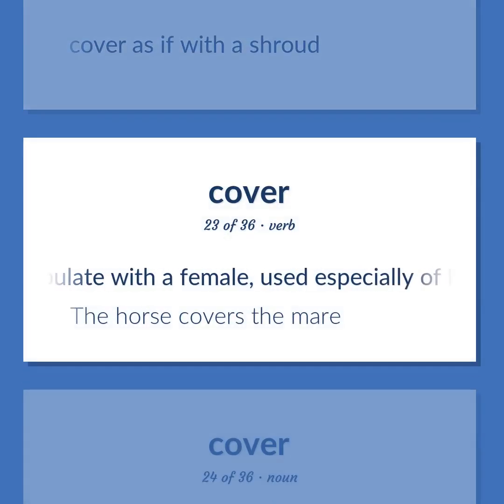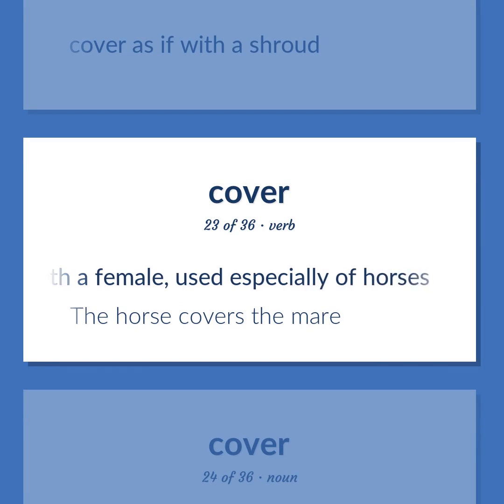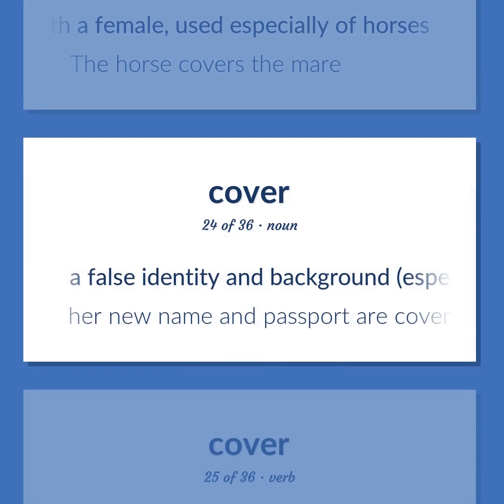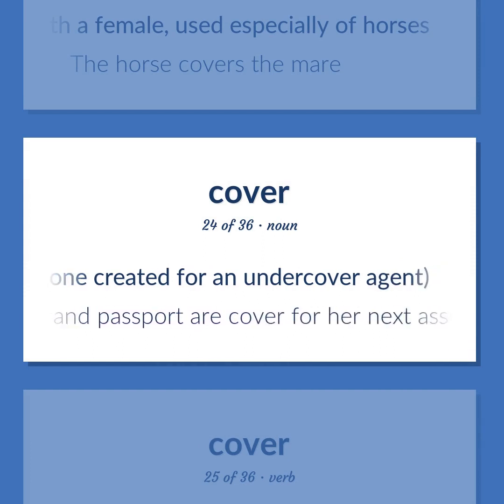Copulate with a female, used especially of horses. The horse covers the mare. A false identity and background, especially one created for an undercover agent. Her new name and passport or cover for her next assignment.